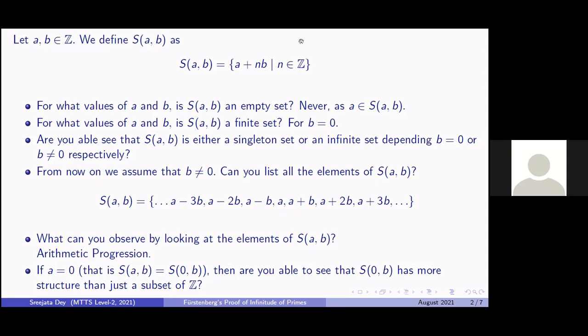So what is S_{0,B}? A is 0. So S_{0,B} consists of elements which are of the form NB, where N is an integer. So how do we usually denote sets of this kind? I would write BZ, which is all integer multiples of B, right? So whenever I say this, I think it strikes a bell. And you all might observe that there is indeed a structure which is more than just a subset of Z. It's an additive subgroup of the group of integers. So with that idea, we go ahead.